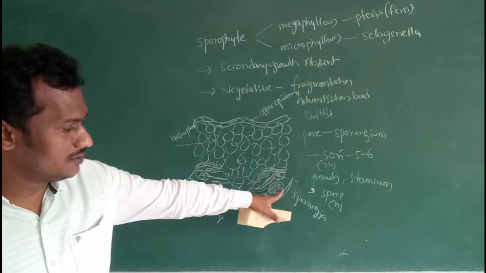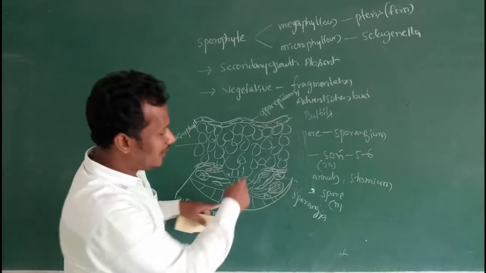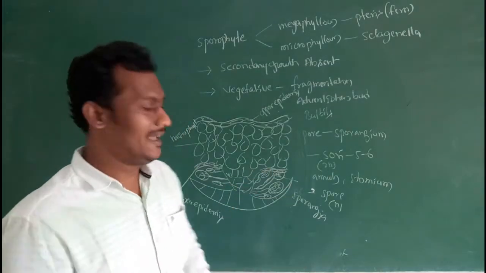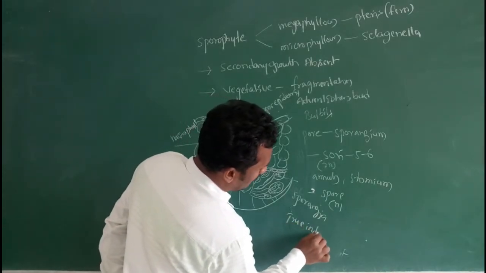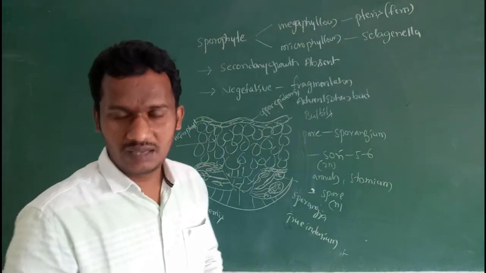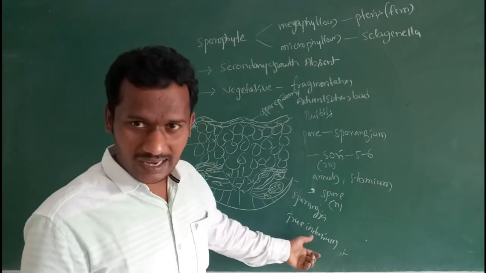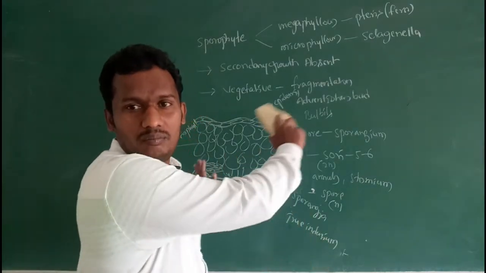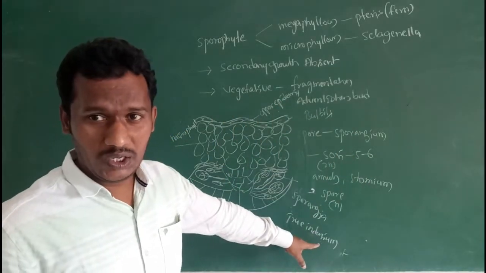A grouping of sporangia is known as a sorus. Then the sorus is covered by a protective wall layer, known as the indusium. Indusium is nothing but a protective coat of a sorus. If the sorus is covered by one membranous protective coat, it is known as a true indusium.